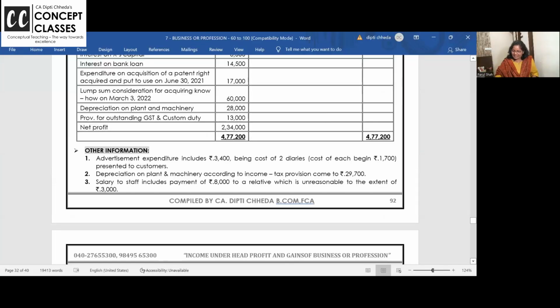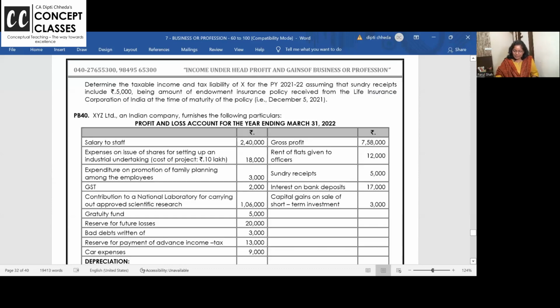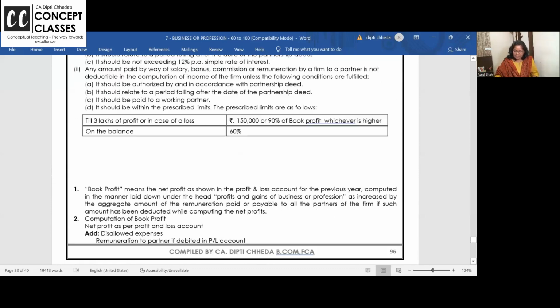Okay, let me go to the main book, and if you have any doubts, you can ask here. Yeah, just 2 minutes. Please wait, dear students. We will go to the assessment of the partner.